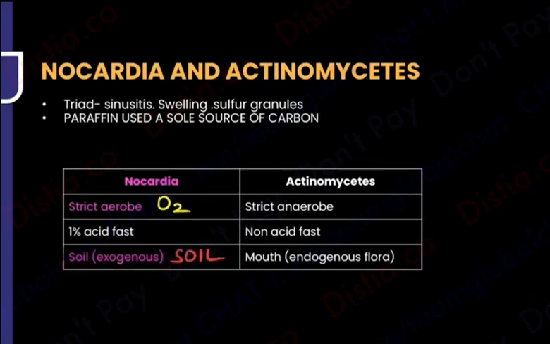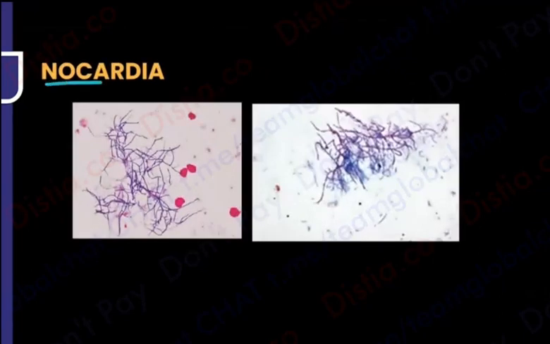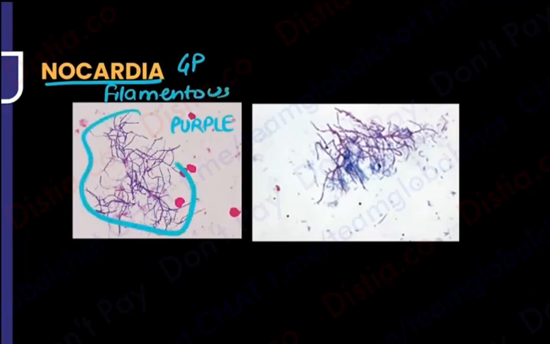The next thing that you will ask me is, what are the bad things that nature had? So Nocardia, number one, had acid rain. Acid rain basically means, writing the mnemonic side by side, acid rain means it is acid fast, 1% acid fast. So have a look at this picture. Look at this. I just told you that Nocardia is gram positive. So yes, gram positive means purple. And I said it is a filamentous organism.